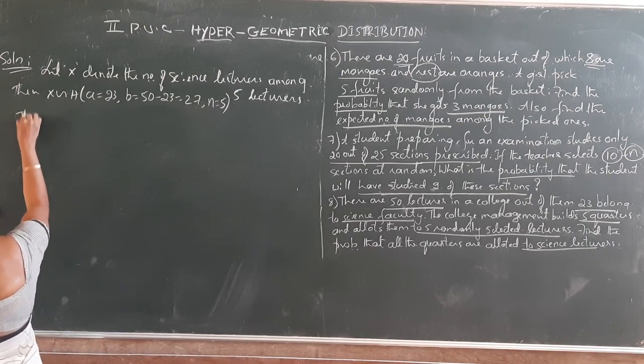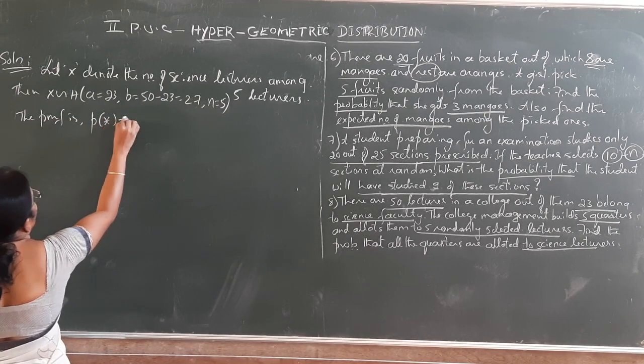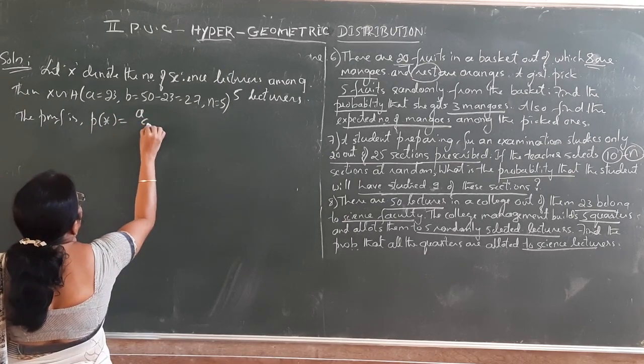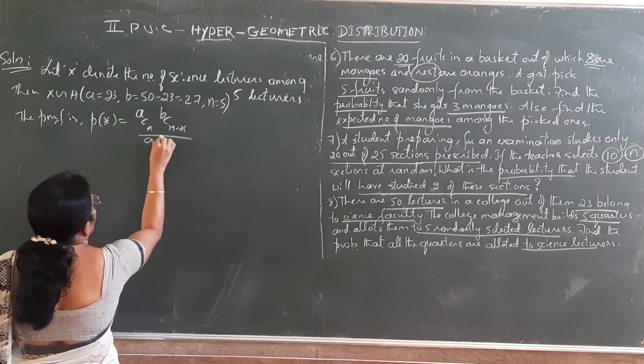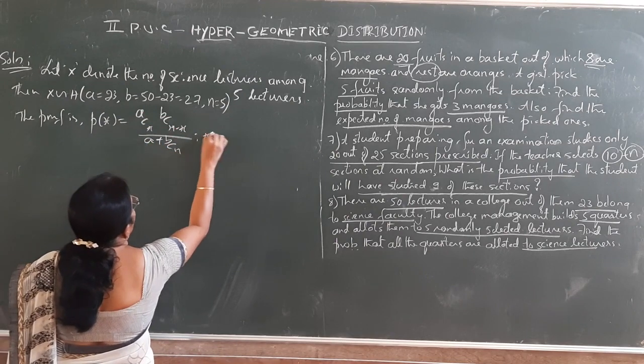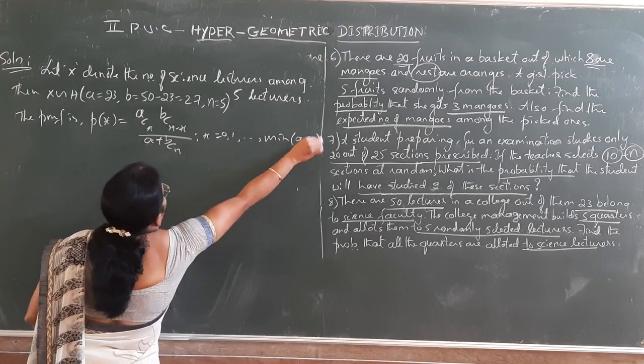The probability mass function is P of x equal to ACx times BC(n minus x), divided by (A plus B)Cn, for x equal to 0, 1, 2 up to the minimum of A comma n.